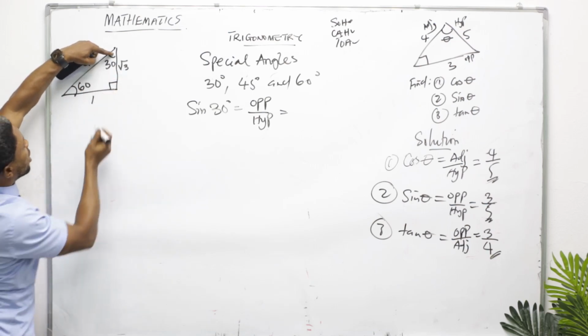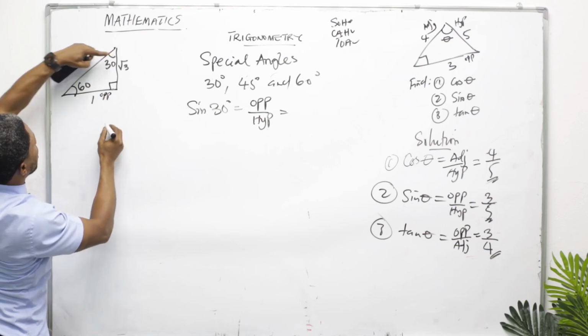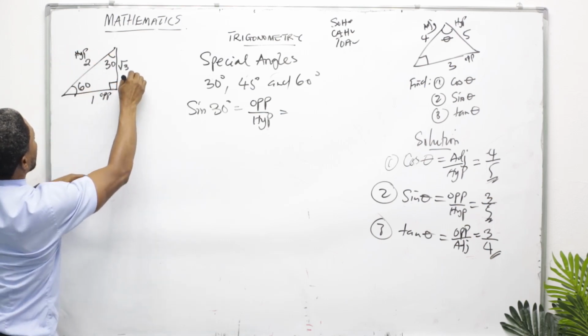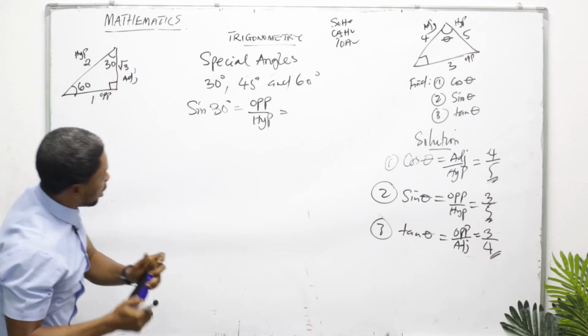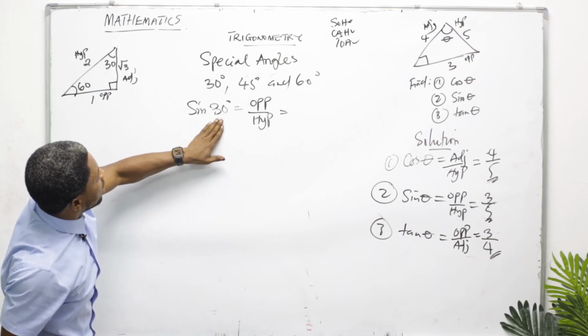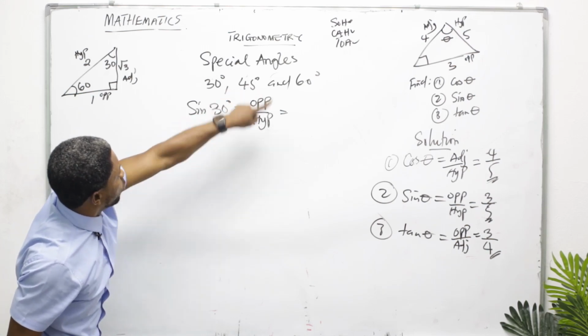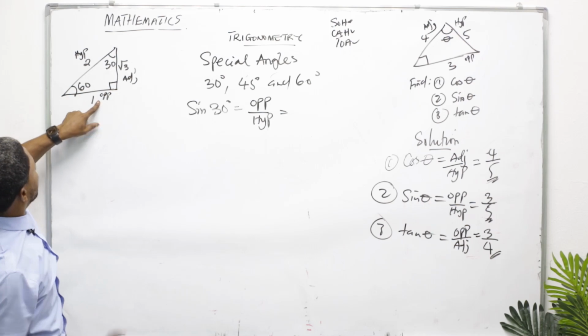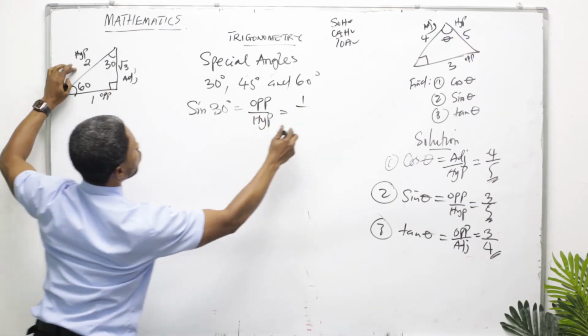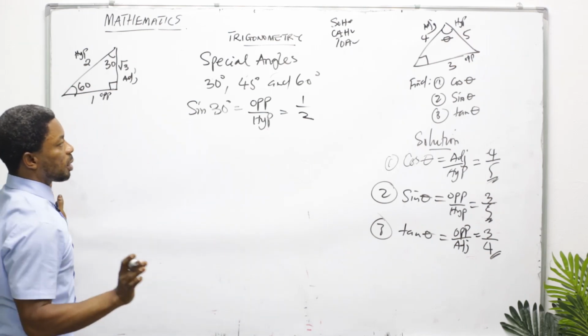If this is angle 30, here becomes my opposite, here remains my hypotenuse, and here becomes my adjacent. So sine 30 is opposite over hypotenuse. Opposite is 1, hypotenuse is 2. Simple as that.